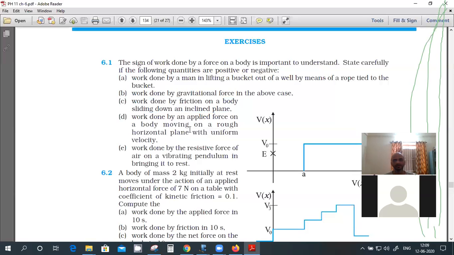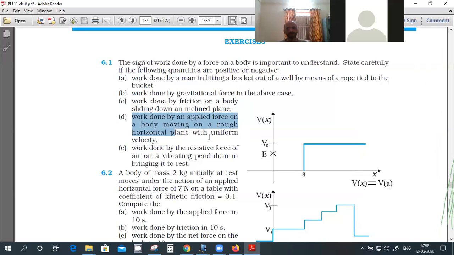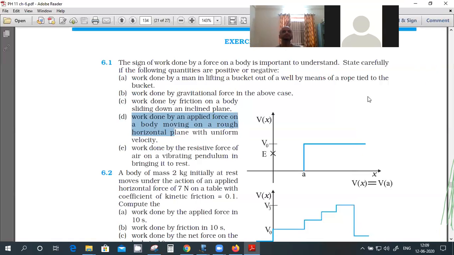Work done by an applied force on a body on a rough horizontal plane with uniform velocity. Positive or negative? Here, D part.